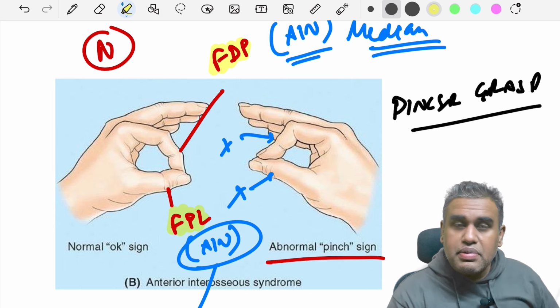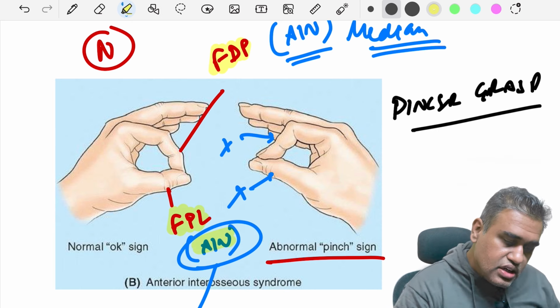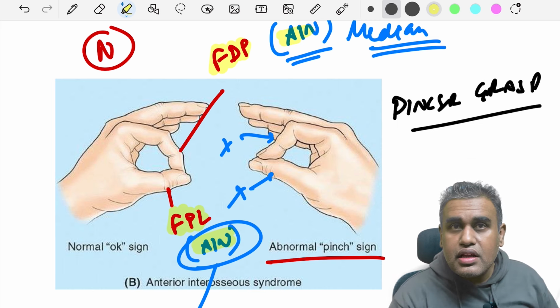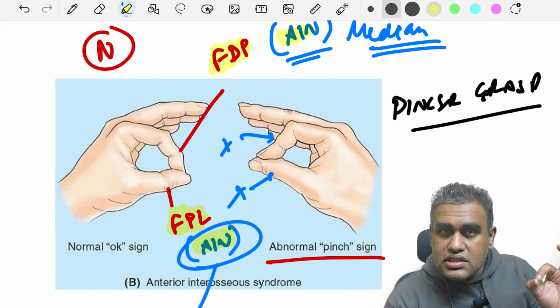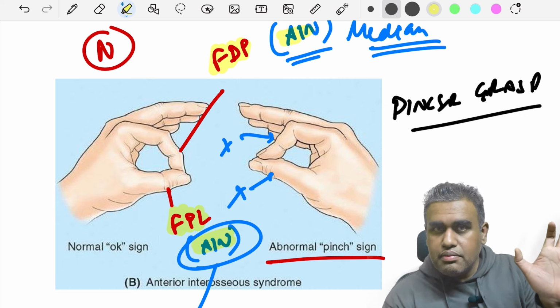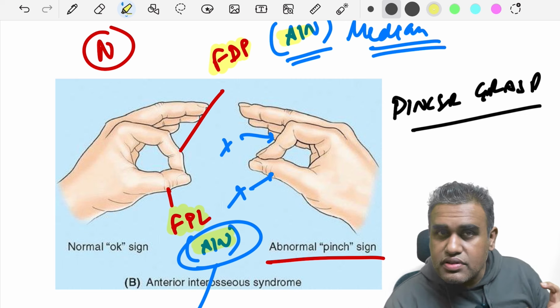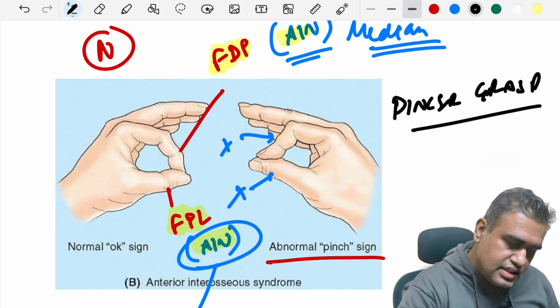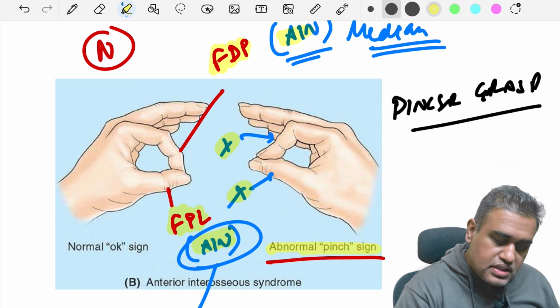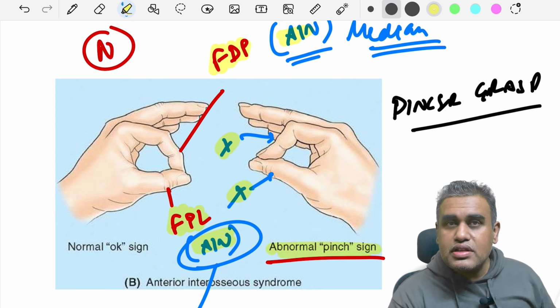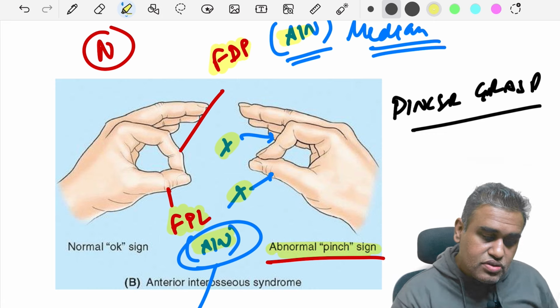These two are supplied by the anterior interosseous nerve, which is nothing but a branch of the median nerve. Now if the median nerve is injured, then obviously you can't flex the interphalangeal joint of the thumb and you can't flex the DIP joint of the index finger. So a condition like this results, which is known as abnormal pinch sign. It is basically damage of the anterior interosseous nerve, a branch of the median nerve.